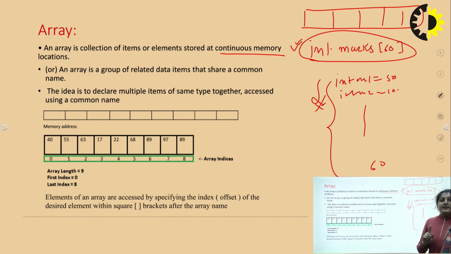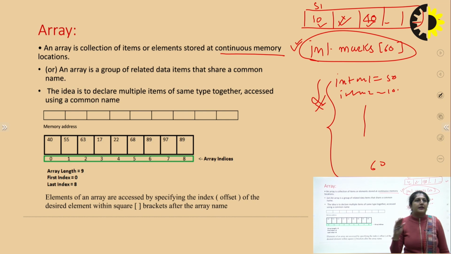Secondly, what is important to know here is that it should be in continuous memory. It's not that I have stored one student's marks here, then skipping this I have stored another marks here. It should be continuous. If one mark is there, then the second mark comes next, then the third, and so on up to 60, in continuous memory.